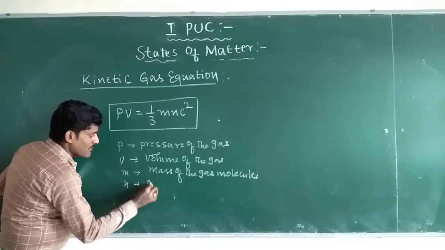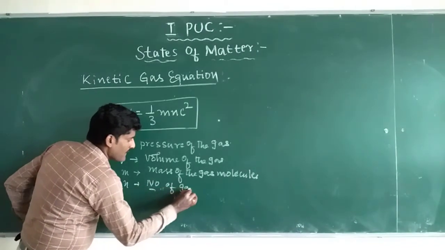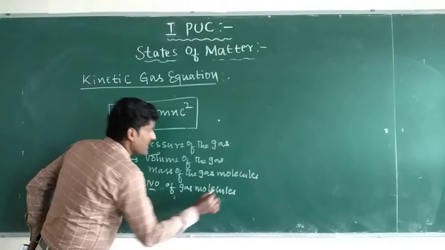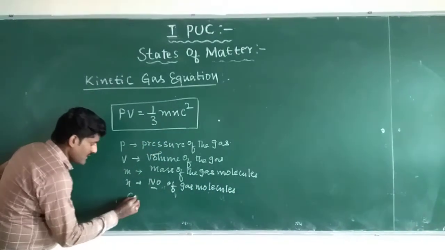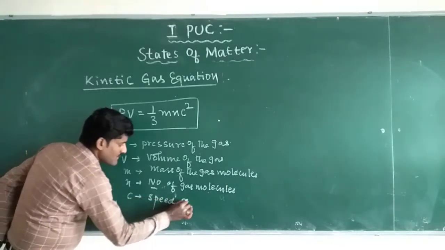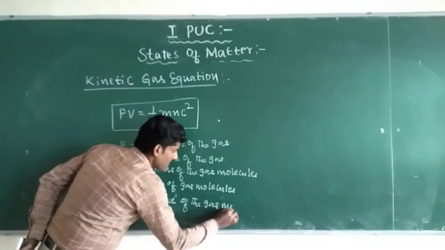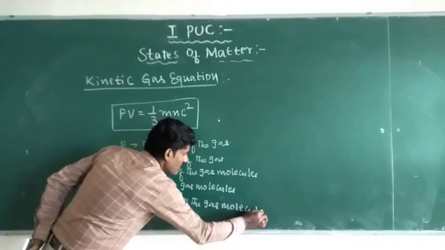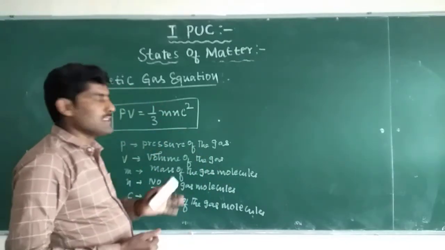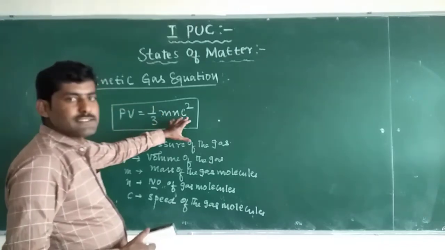N means the number of gas molecules. c is the speed or velocity of the gas molecules. So this is the kinetic gas equation: PV equals 1 by 3 mNc square.